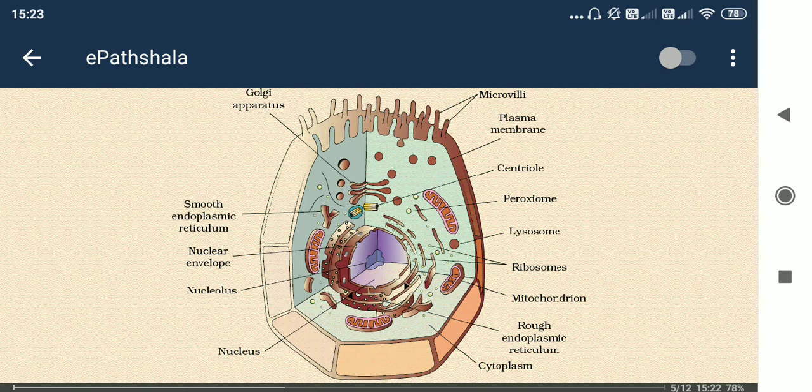Organs are composed of many types of tissues, which are composed of many types of cells, composed of many types of organelles, composed of many types of macromolecules, composed of many types of micromolecules, composed of many types of elements or atoms, which are composed of electron, proton, neutron.